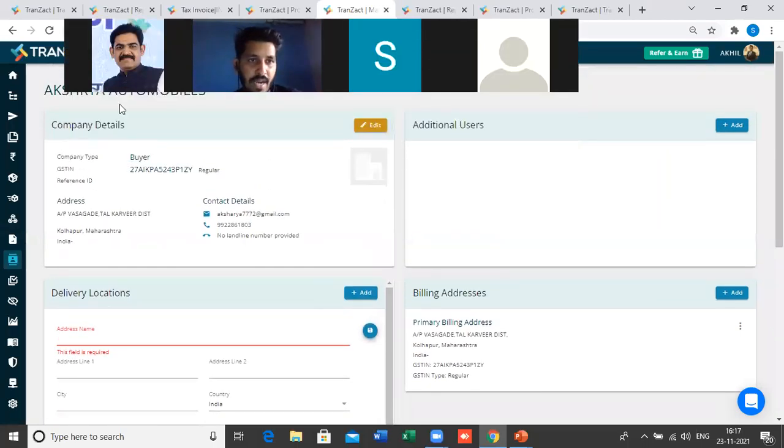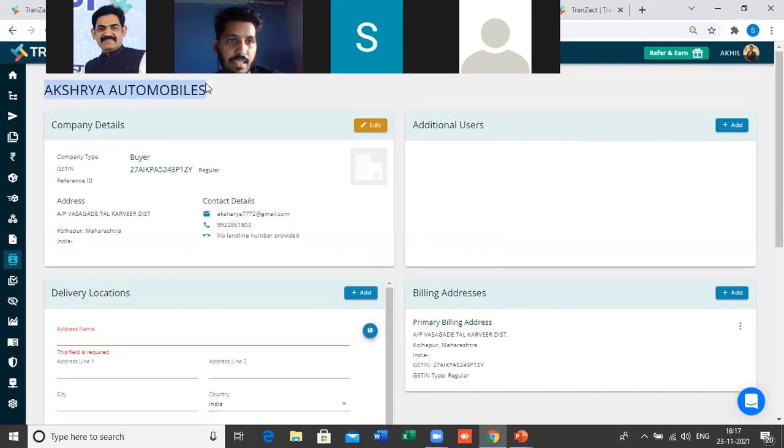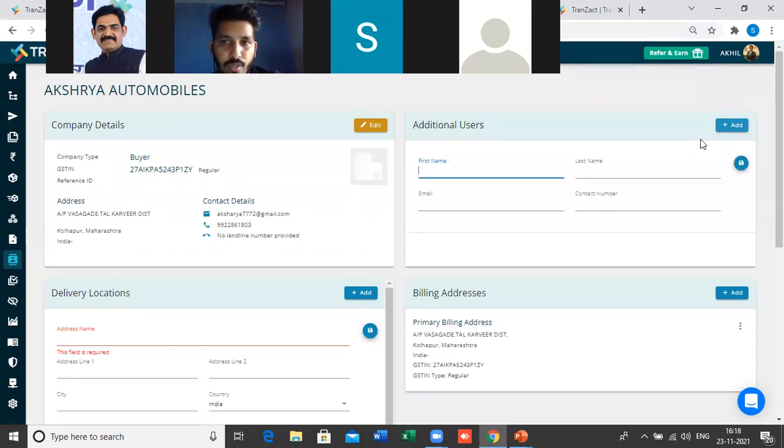I have shown you this tab, right? Aksharya Automobiles is one of my clients. You will see this tab, additional users. Here you can add as many users or team members as you want. Also, you will get the details of already added users and you will get an option to delete them. So this is the tab, additional users, from where you can do all these things.